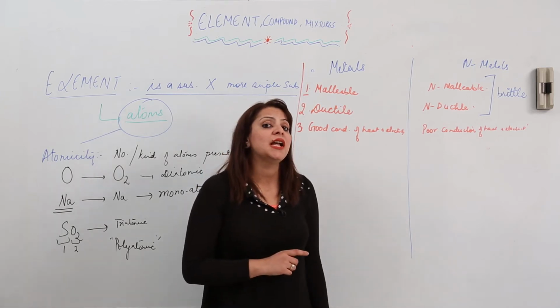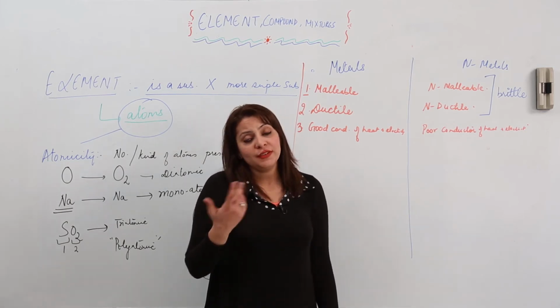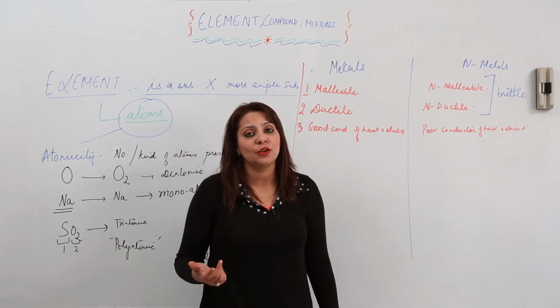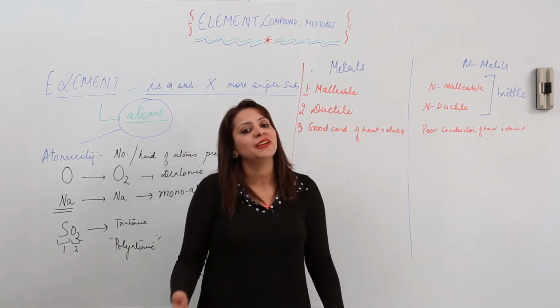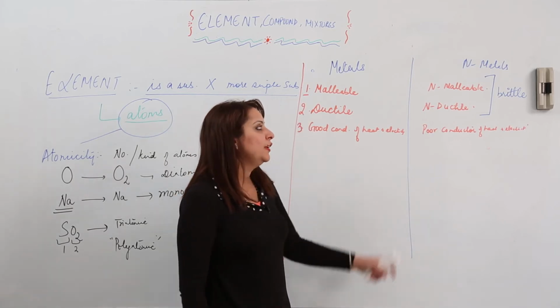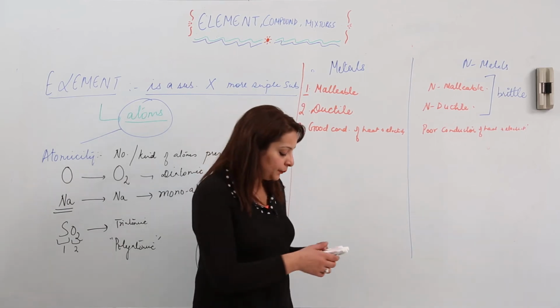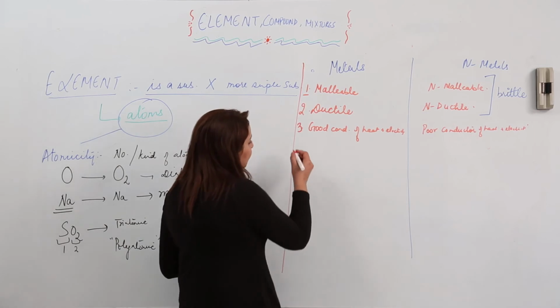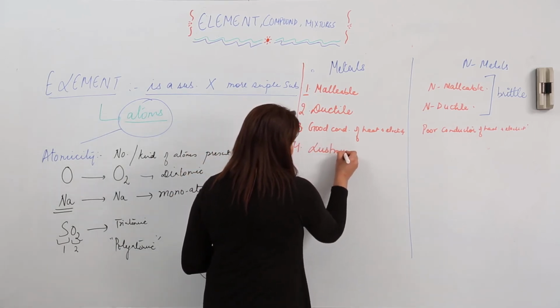So any substance which allows current to pass through, obviously it is going to produce heat also, and any substance which does not allow the electricity to pass through it, then how will the heat be produced? So similarly, the metals are good conductors of heat and electricity, and non-metals are poor conductors of heat and electricity. The next property which is striking my mind is that metals are lustrous.